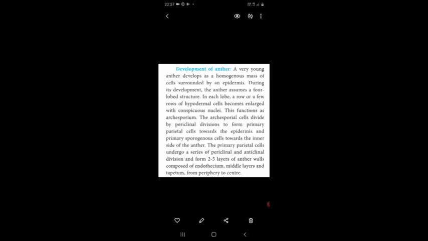So each lobe consists of a few rows of hypodermal cells. That means the outermost layer is called epidermis, which consists of four lobes, isn't it? Below the epidermis, the cells which constitute that region are named as hypodermis. This one also you already studied in the anatomy lesson in 11th standard.